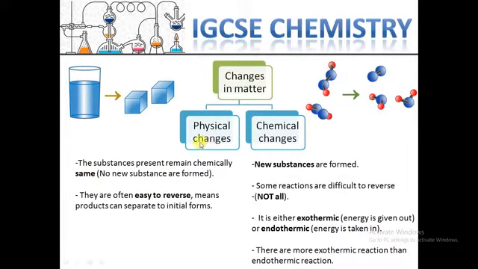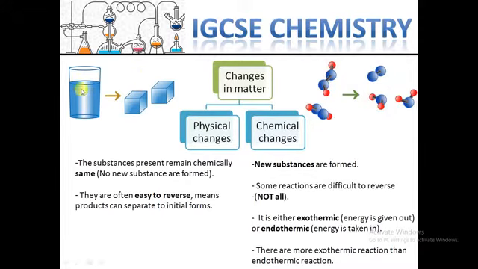When we have a physical change, the substance in the first step would have the same structure and same nature in the last step. For example, water can be formed in the liquid form, the solid form, which is ice, or the gas form, vapor.